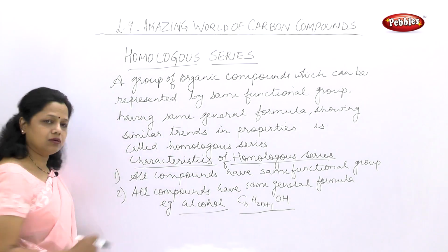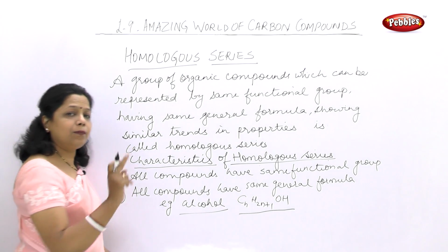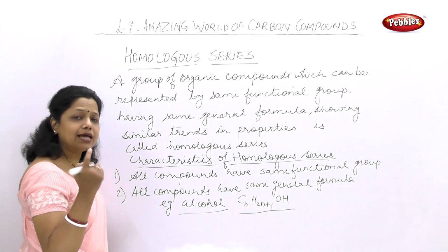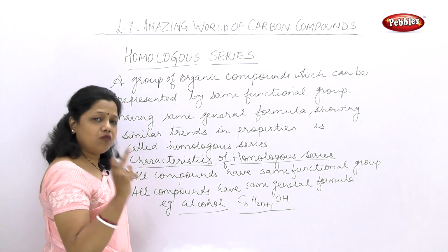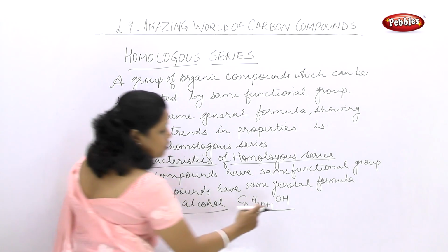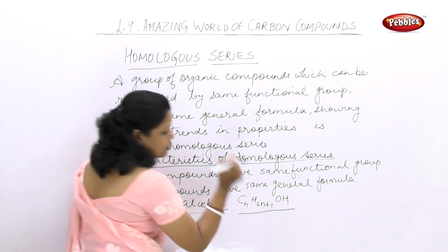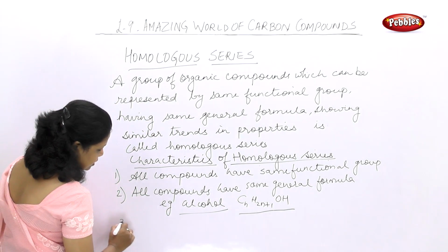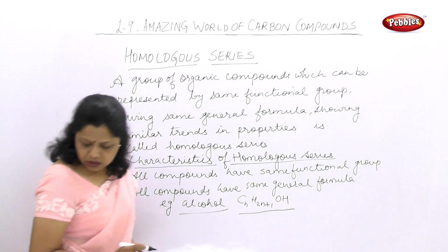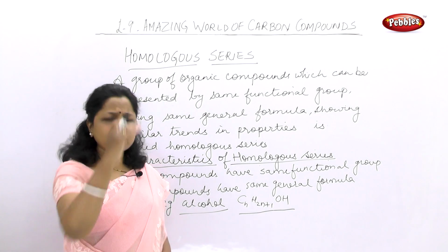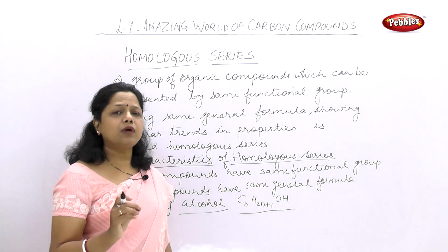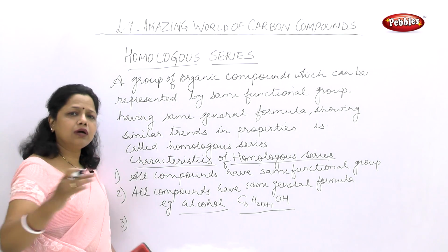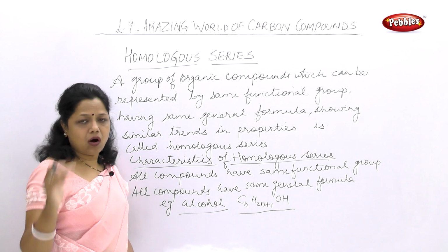For example, alcohol, CnH2n+1OH. Here why have I not put 2? Alkanes have 2n+2. Now I am replacing one hydrogen from the alkane by an OH group. So if I am replacing one hydrogen, I am left with 2n+1. So this is the second characteristic feature. The third characteristic feature: as we go down the group, the physical properties like melting point, boiling point, density might show a different trend in all the series.